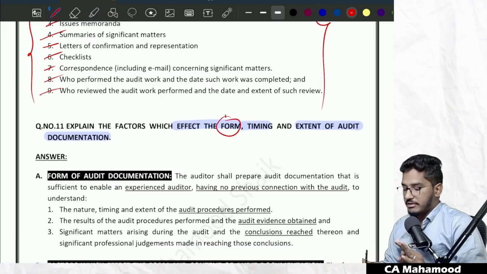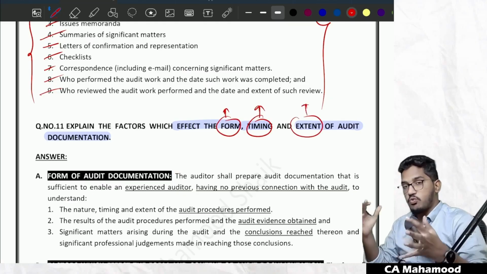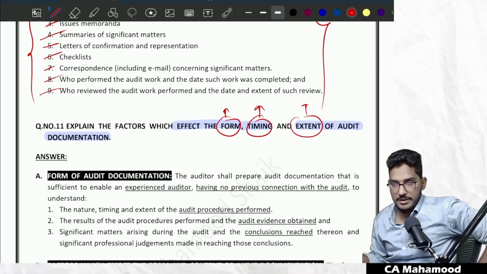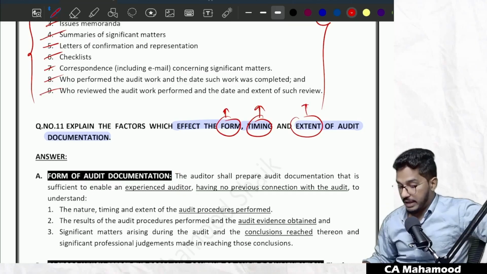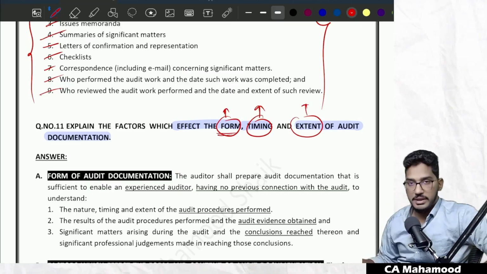How are you going to decide the format for maintaining audit documentation? What is the timing, at what time you have to obtain the audit documentation, and how much extent, how much volume of audit documentation you are going to maintain? So first I will talk about format. What should be the format of audit documentation?